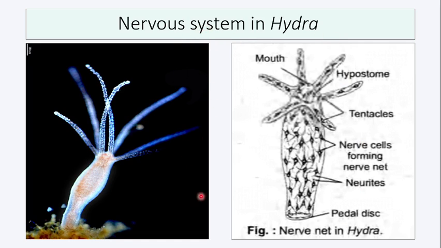So here in this picture you can see the structure of Hydra, and here you can see nerve cells forming a nerve net. Here is the mouth opening, around the mouth you can see tentacles, and all over the body nerve cells are interconnected with the help of poorly developed synapses, but the nerve cells are scattered all over the body and show the nerve net.